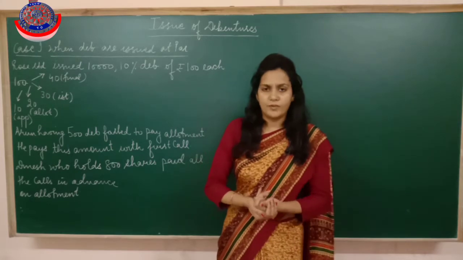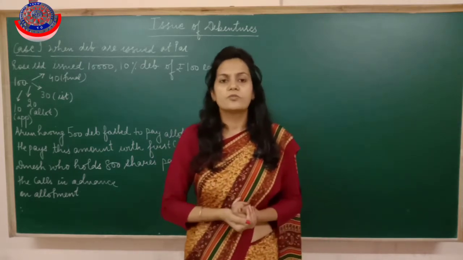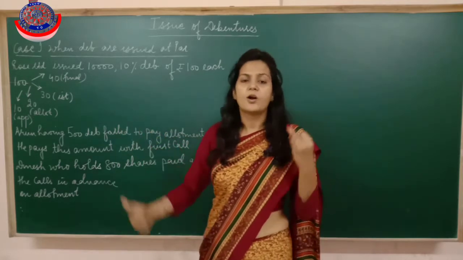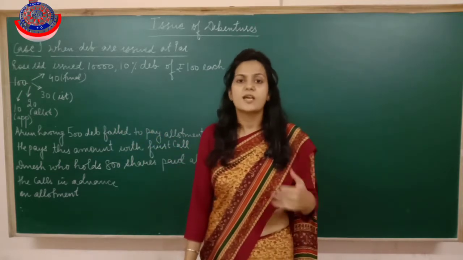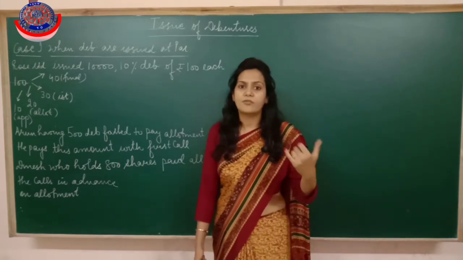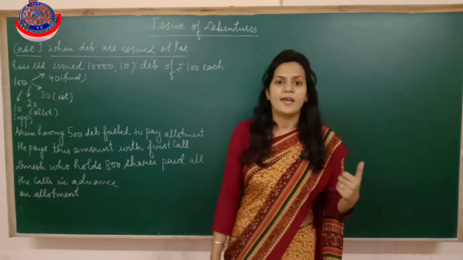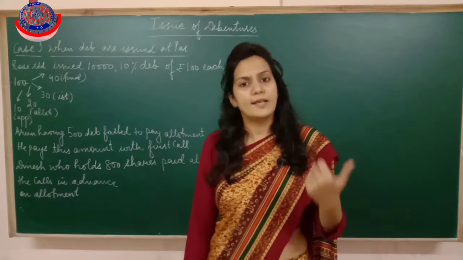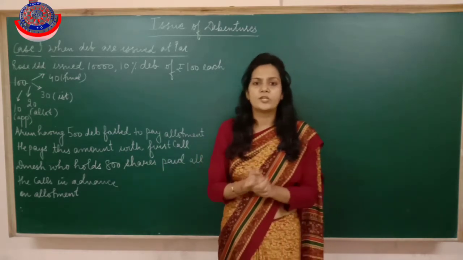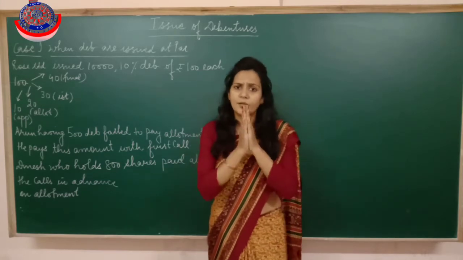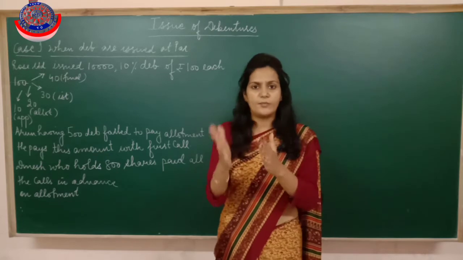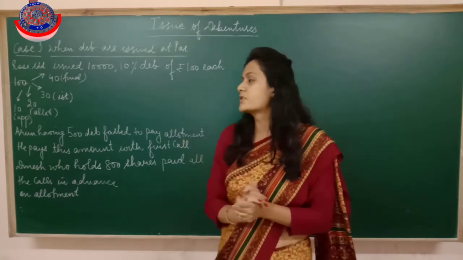It's only what we have to do in this chapter: the entries which we have to pass in case debentures are issued at par or premium, discount, when debentures are issued for consideration other than cash, or the entries of interest on debentures, entries when debentures are issued as collateral securities, and many more topics. So these many things we are going to do. So I hope something is clear to you by now, that basic difference between share and debentures. So now let's start with the first question.